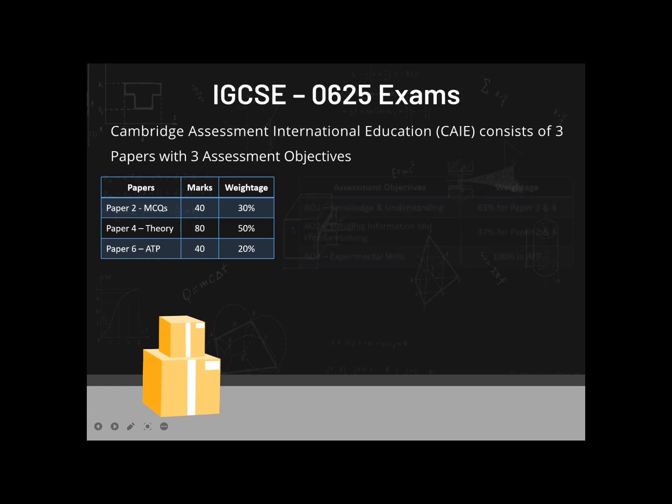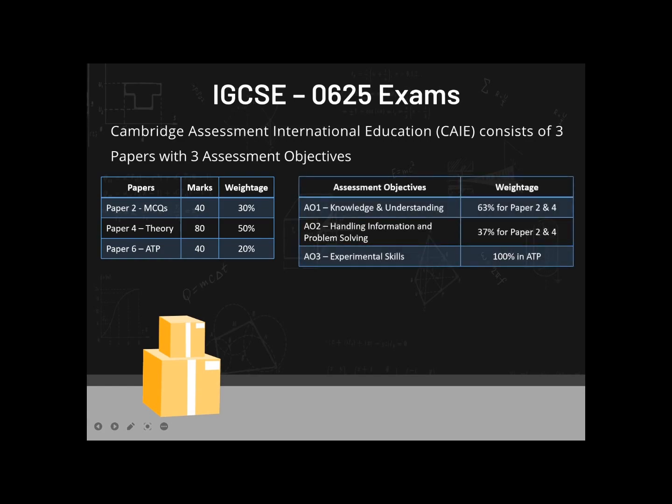In terms of assessment objectives, how these exams are assessed, there are 3 assessment objectives. First is the knowledge and the understanding of all the concepts and the information provided by the book or by the content.